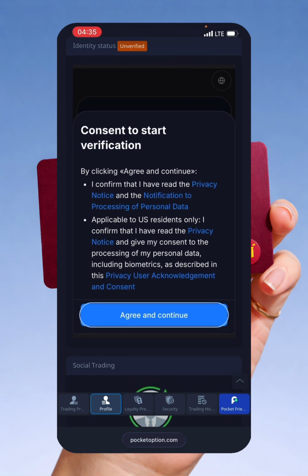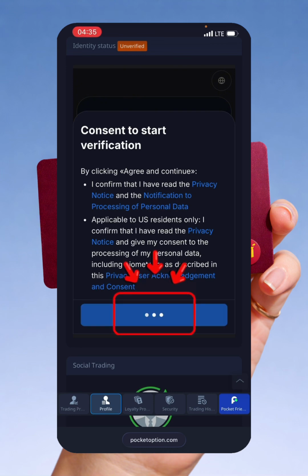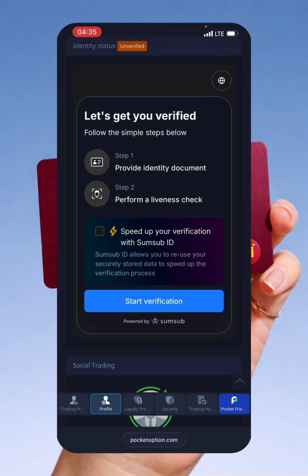You read consent to start. You read and then we click on agree and continue. So here it says, let's get you verified. Follow the simple steps below. Step 1, provide identity document. Step 2, perform a liveness check.